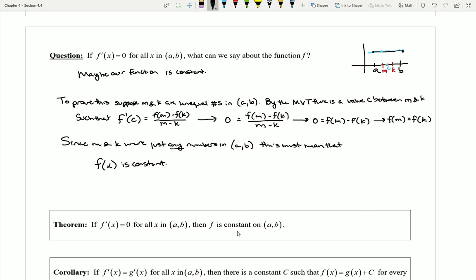And that may have seemed obvious at the start, like, Kyle, the only way we've ever gotten derivative 0 is to take the derivative of a constant. But just because that's all that we've seen happen doesn't mean that there wasn't another function out there that could have had a derivative 0. We just don't know. But now we can see that after we've developed this argument, the only way for us to have a derivative 0 is if our function happens to be constant.